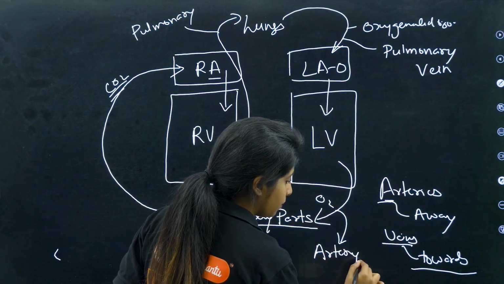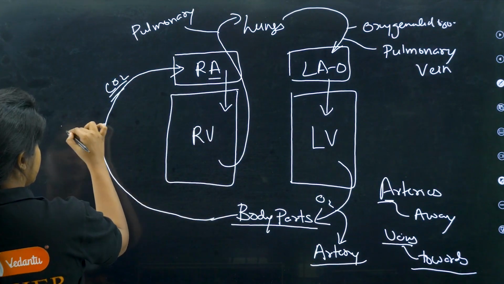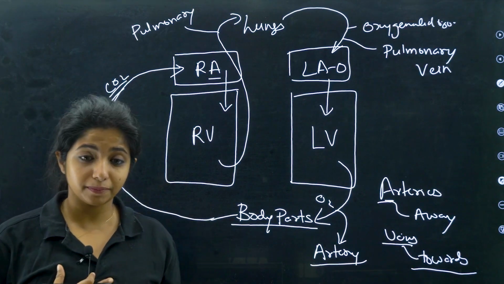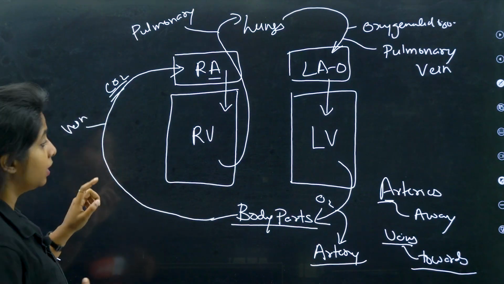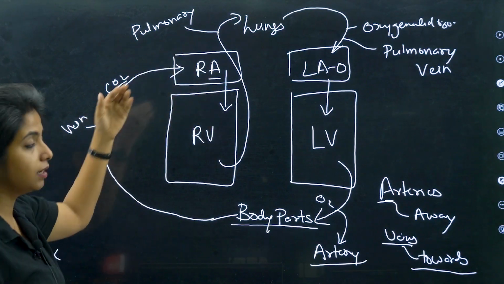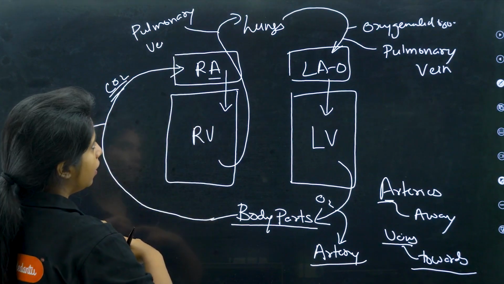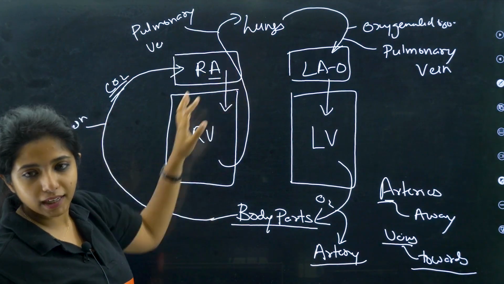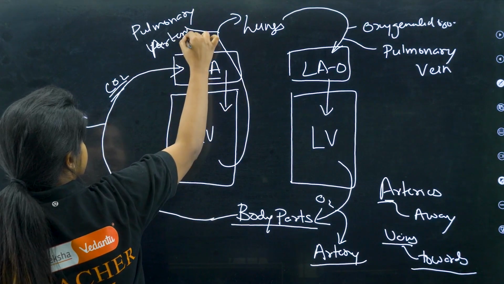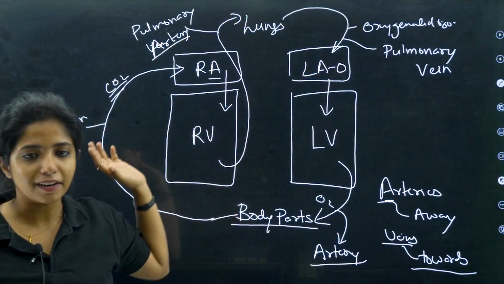Excuse me, I am so sorry, this one is carrying blood towards the heart, so it has to be a vein. And this one carries blood towards the lungs, away from the heart, so it will be an artery again. So, pulmonary artery and pulmonary vein, that is sorted.